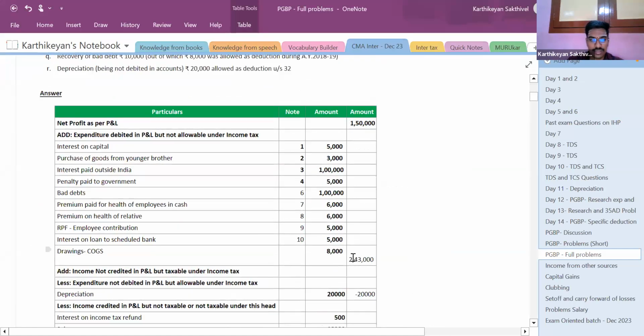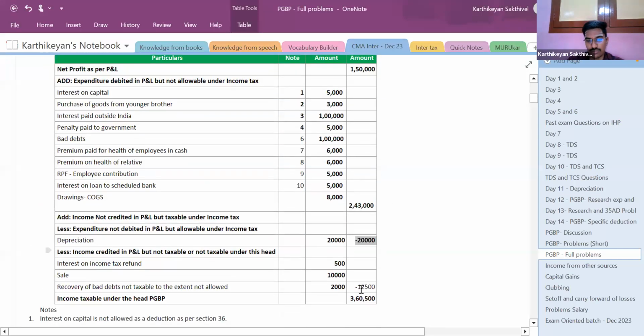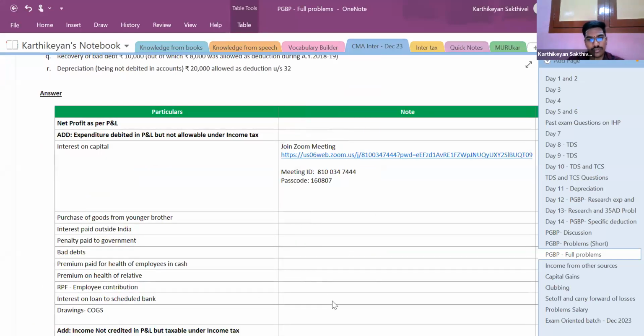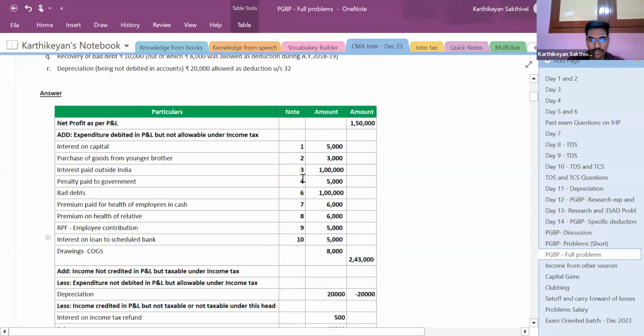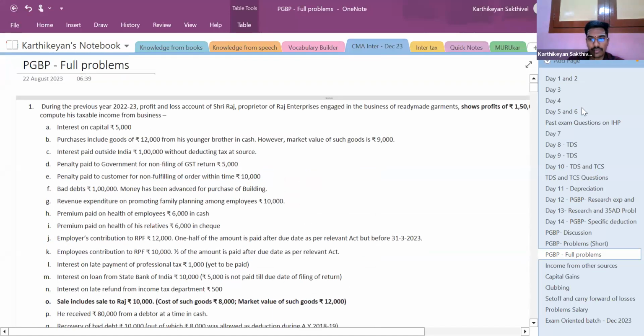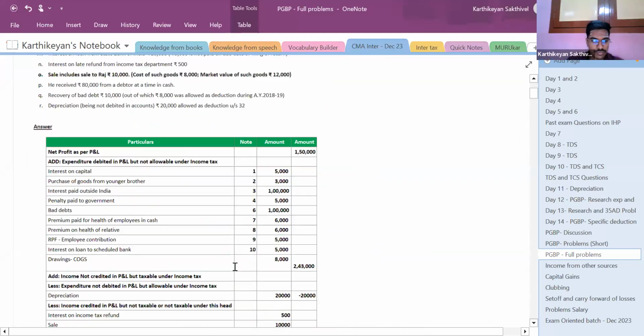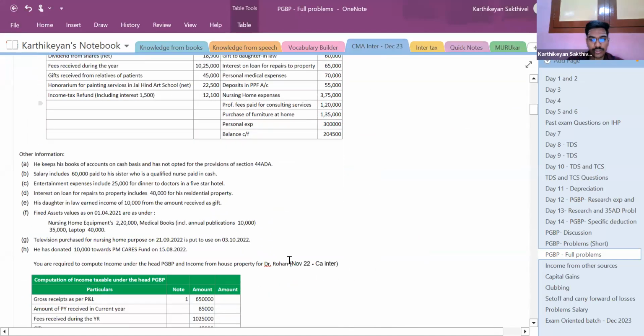So first the addition of 2,43,000 minus 20,000 minus 12,500, I'll get taxable income as per PGBP as 3,60,500. Only point is, just for want of time I have not given you the notes, but for every line you have to give notes as to why you are adding it or subtracting it. Is this question clear? Question number 1. Yes, sir. Okay, shall we go to question number 2? You want to solve this question or you want me to solve this question?